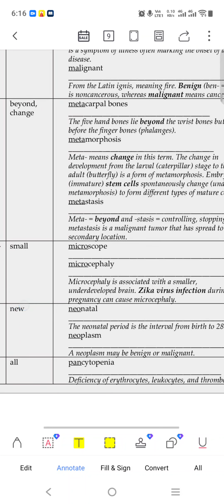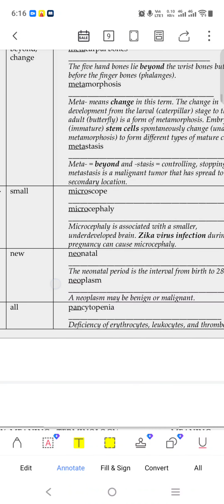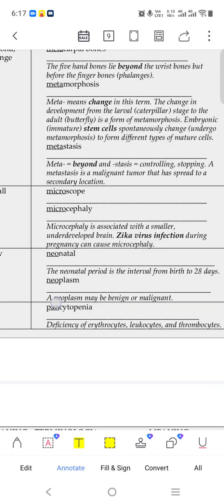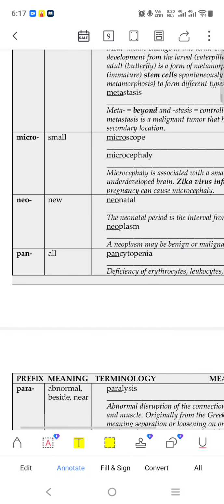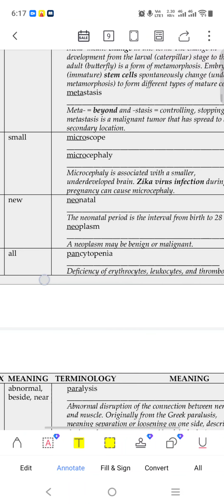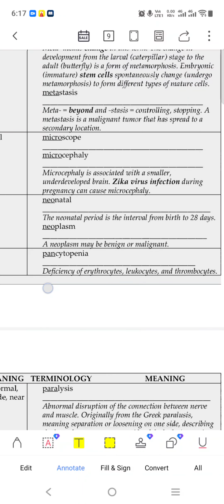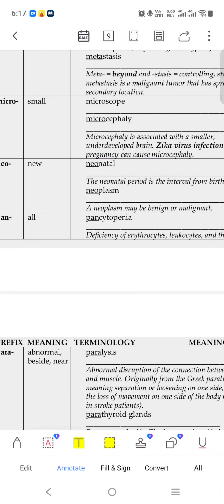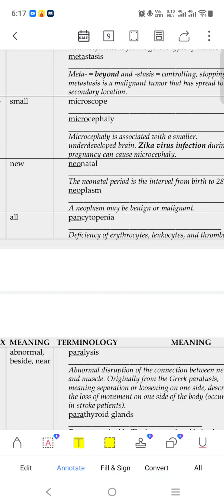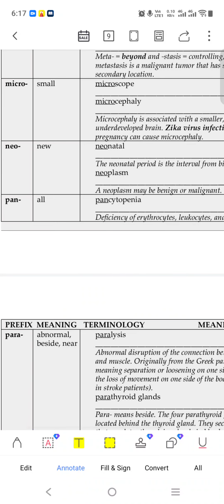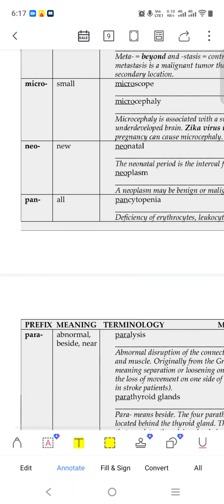Micro means small, as in microscope. You know that we see with the help of a microscope. Microcephaly is associated with a smaller, underdeveloped brain due to a virus. Neo means new. Neonatal: children who have just recently been born. The neonatal period is the interval from birth to 28 days. Neoplasm means newly formed, benign or malignant. We can say tumor also.